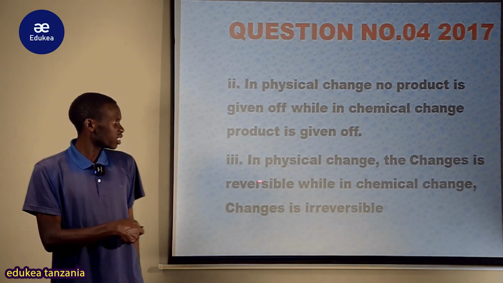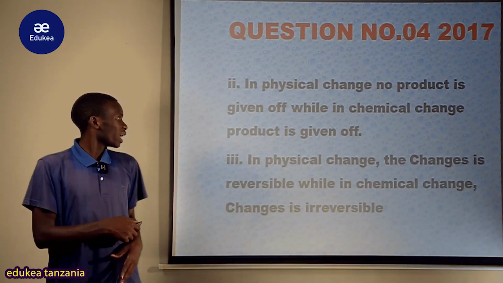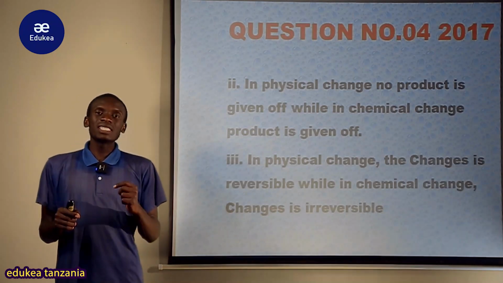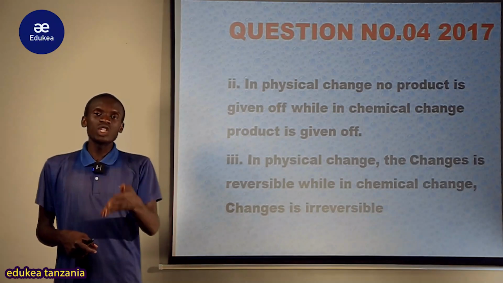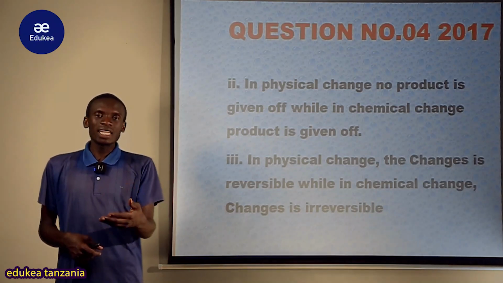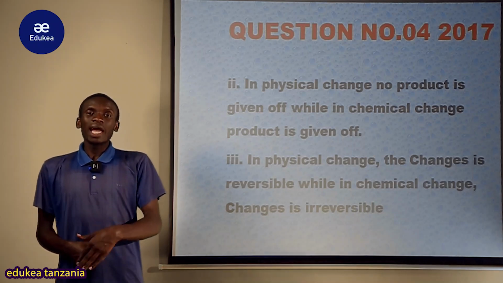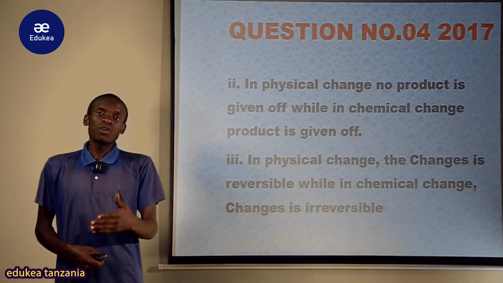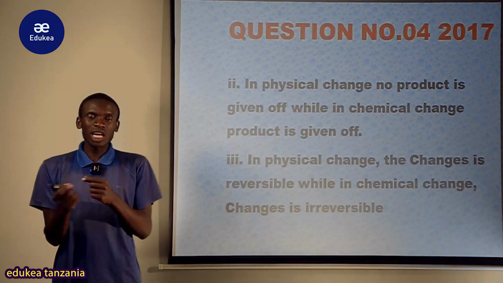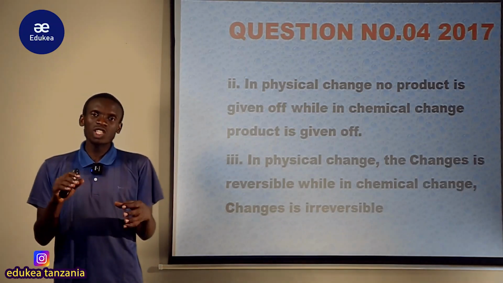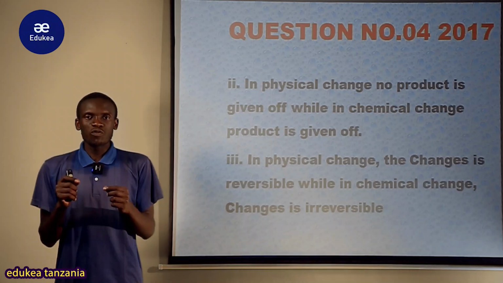In physical change, the change is reversible, while in chemical change, the change is irreversible. This is another difference. Reversible means that you can return the substance to its original state. Example, as I've said, ice and water. Ice can be returned to liquid water, and liquid water can be turned to ice. So this is a physical change. The change is reversible. You can return to the first state. Even if you change a shape, a different shape can return to the original shape. That is about the physical change.